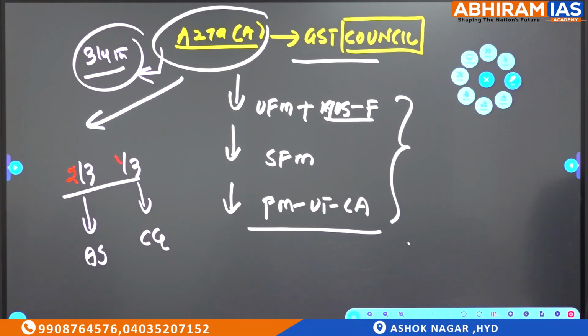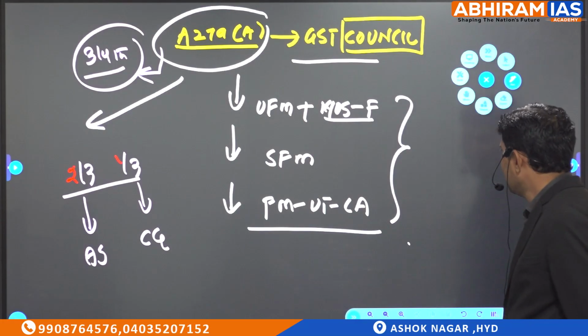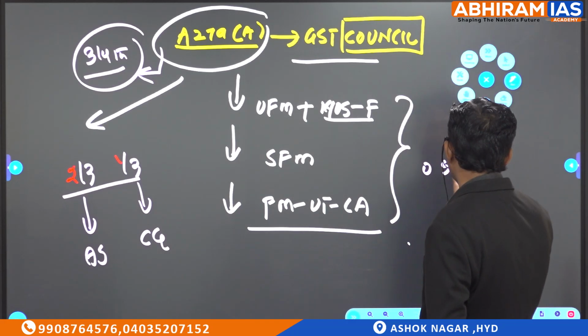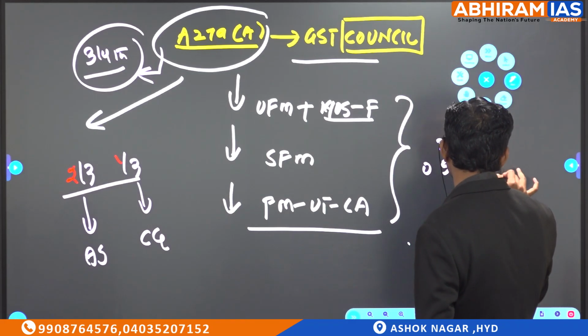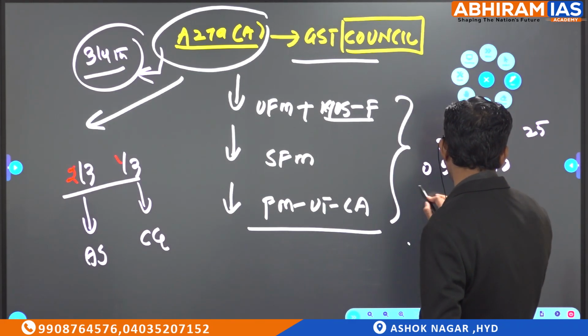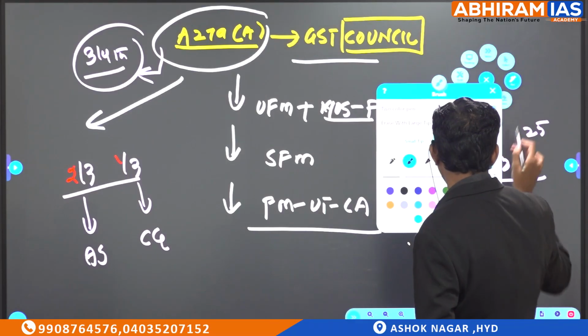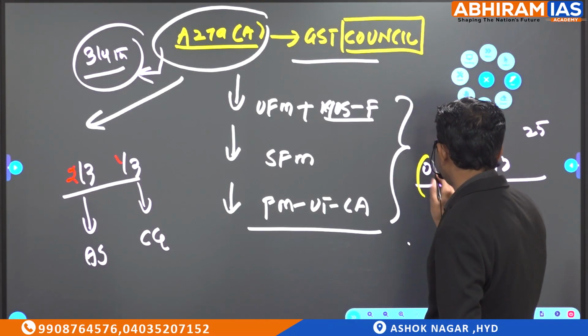He'll be reading the paper. Union Finance Minister will be calling for GST Council meetings. So in the GST Council meeting, they'll be deciding slab rates: 0, 3, 5, 12, 18, 25. I'll just give a simple example to understand how GST rates are decided.